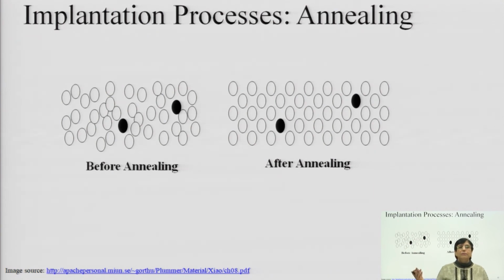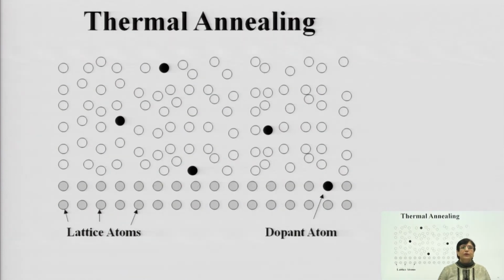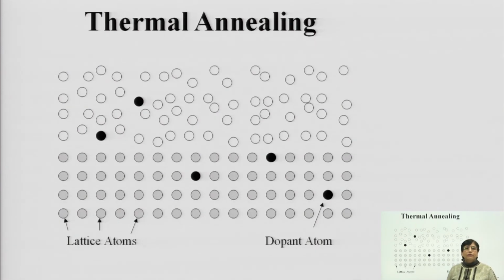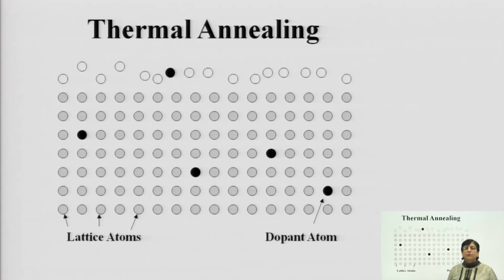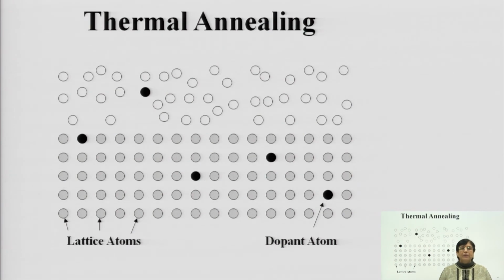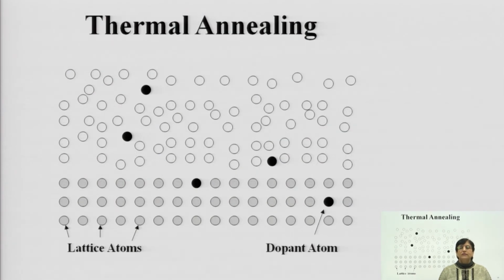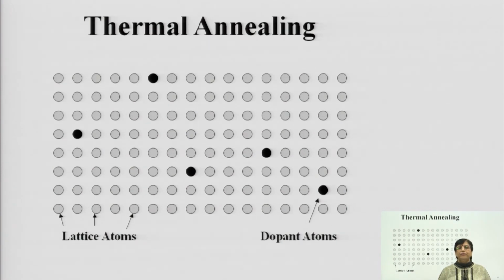So, here is the example wherein you will see how the difference will be. This is the before and after I told you. Now, just see, slowly I will show you, these are the host impurity atoms. Now, slowly I will show you how these impurity atoms get settled down. Just see, second layer is formed, then third layer, then fourth layer, fifth layer, sixth layer is formed. This is how thermal annealing or elevated temperature will automatically make this crystal arrangement regular, thereby reducing the crystal damage that has happened during the process of ion implantation.